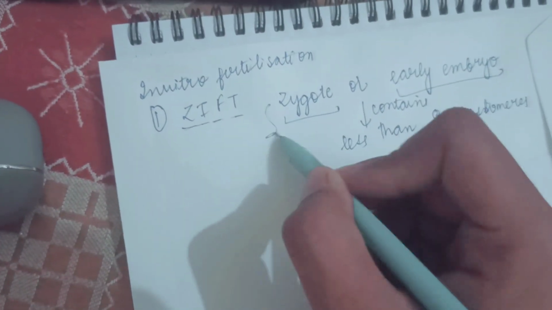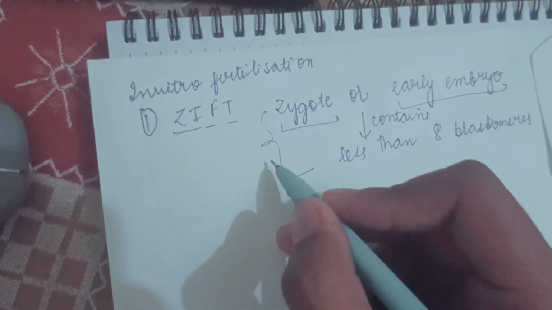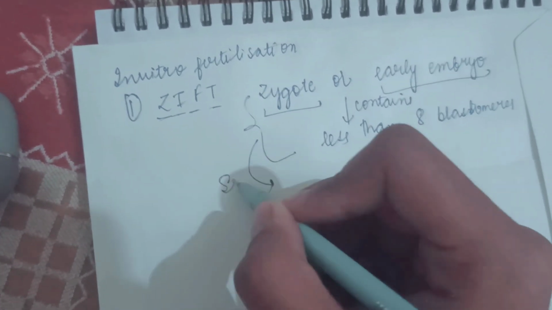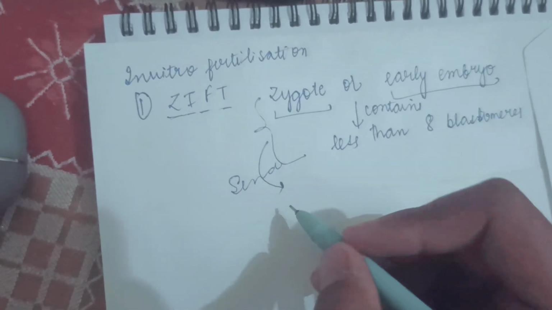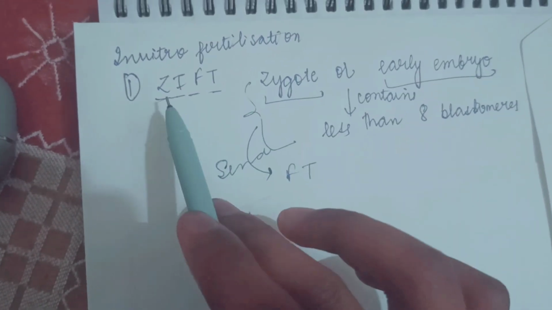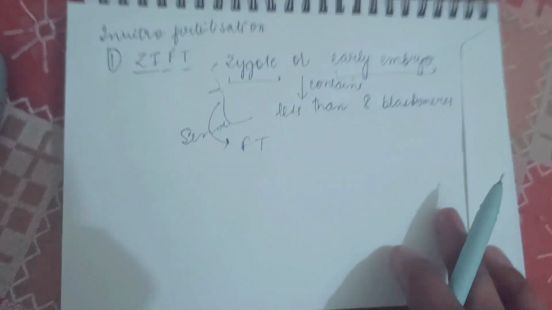Then we can send this inside the fallopian tube. This is known as zygote intrafallopian transfer.